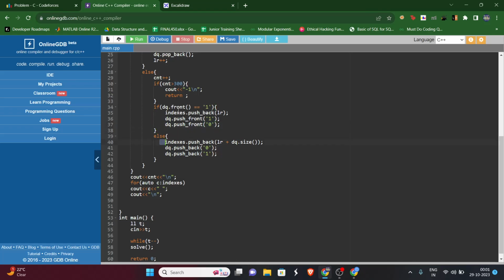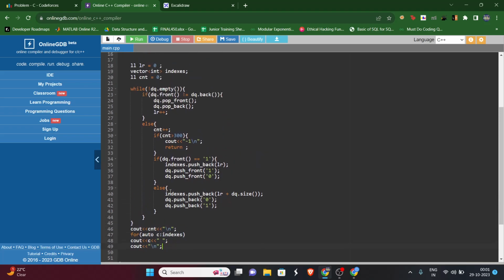Similarly, we can push this index, as we already discussed, that it will be LR. And similarly, if we are pushing on the rightmost end, that is, this value is equal to 0, we can simply do this operation. But before doing this operation, we'll have to push the index in this indexes array, and that will be left removed plus whatever the size of the string is, which can be calculated from the size of the DQ. Finally we can simply print this count, how many operations we did and what indexes, and we can finally terminate this loop and this function.